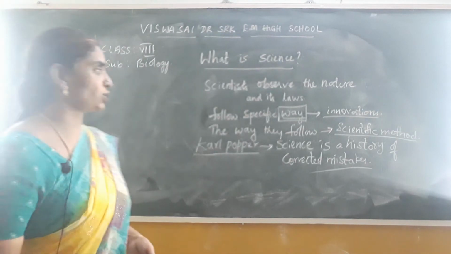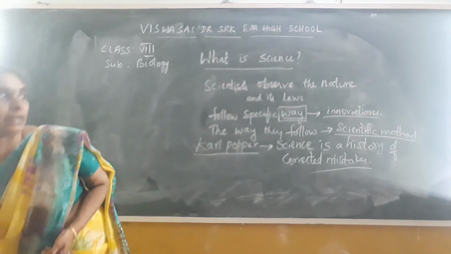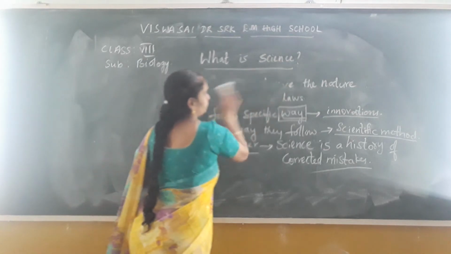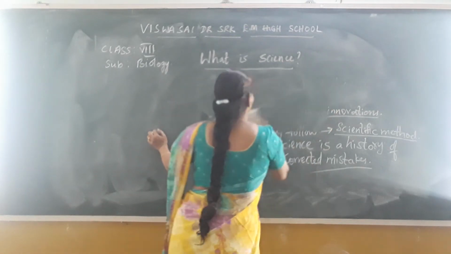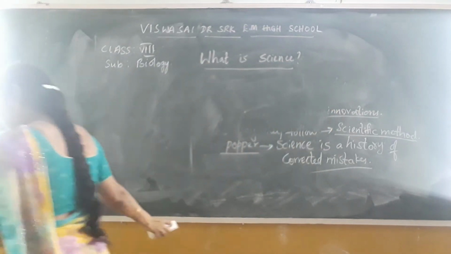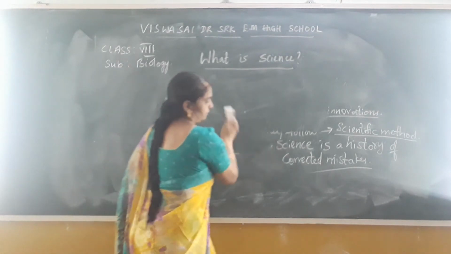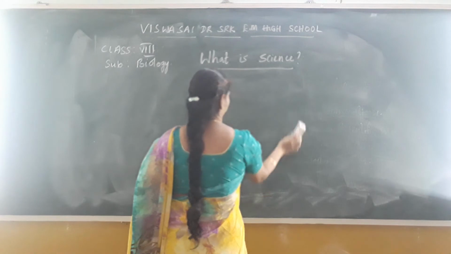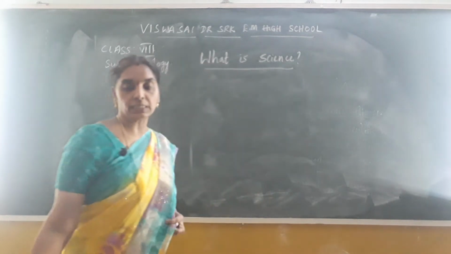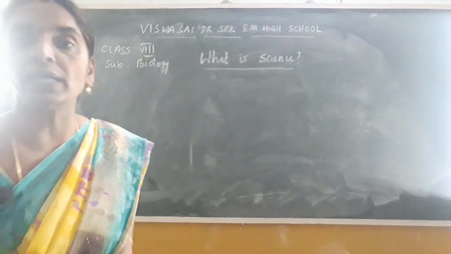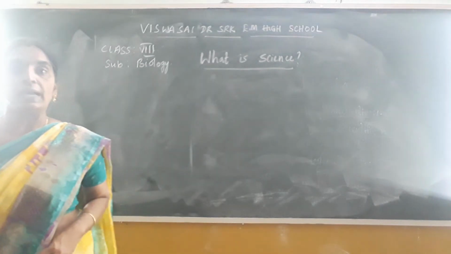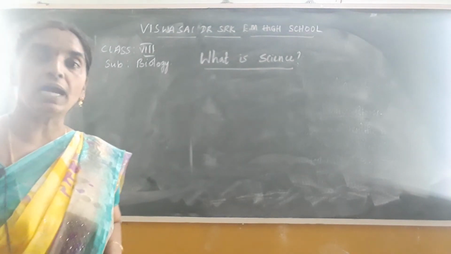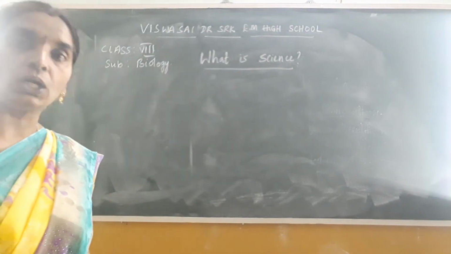In doing such scientific experiments, what do they do? They observe the nature and how the nature works. Okay, children?